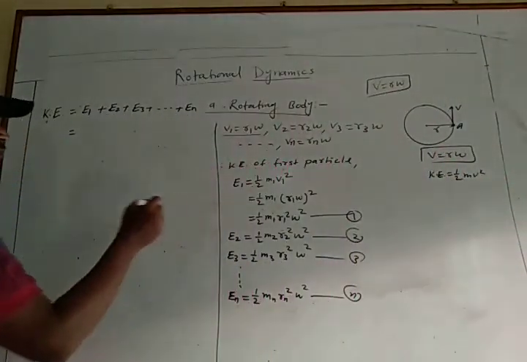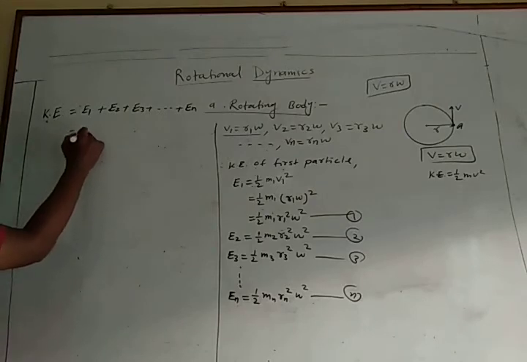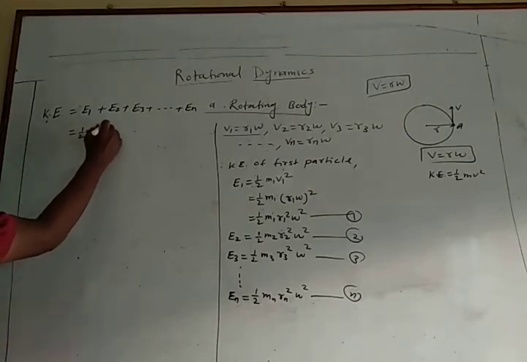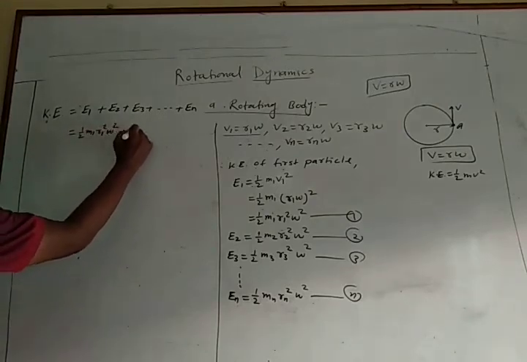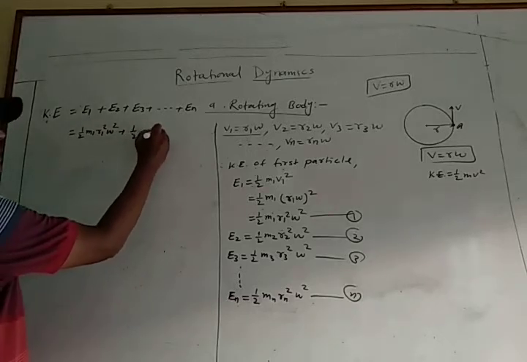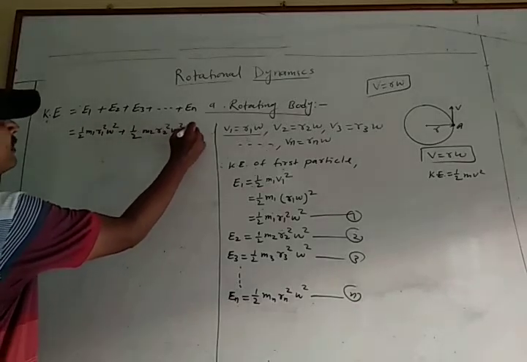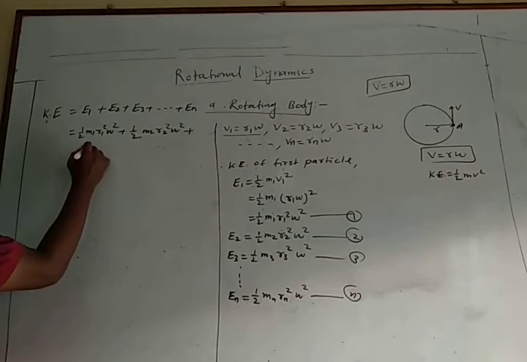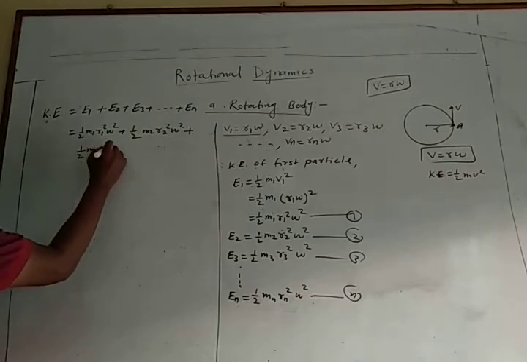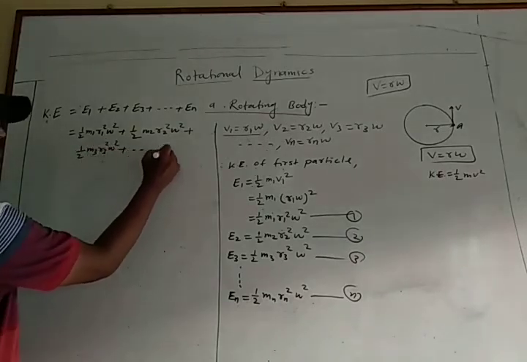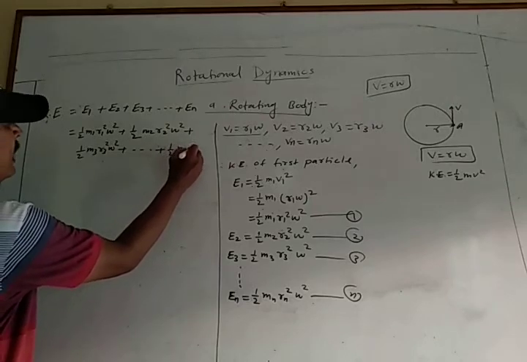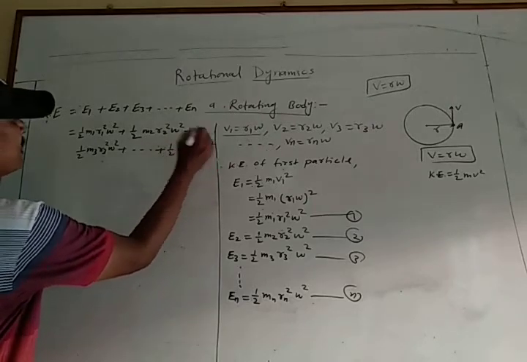So put this value in this equation: 1 by 2 m1 r1 square omega square plus 1 by 2 m2 r2 square omega square plus 1 by 2 m3 r3 square omega square up to 1 by 2 mn rn square omega square.